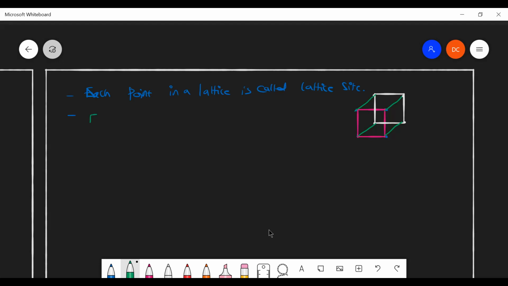So each point in a crystal lattice represents one constituent particle.